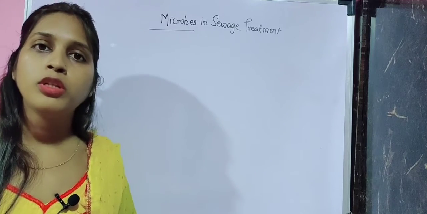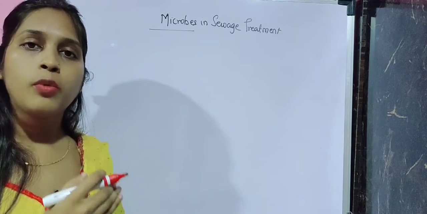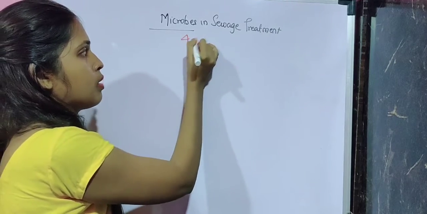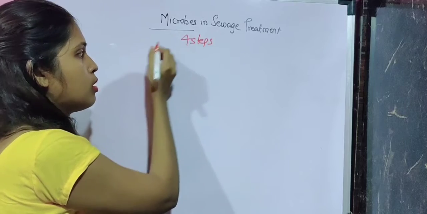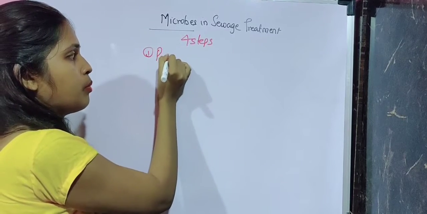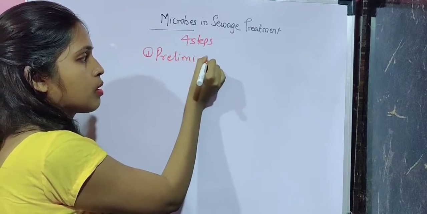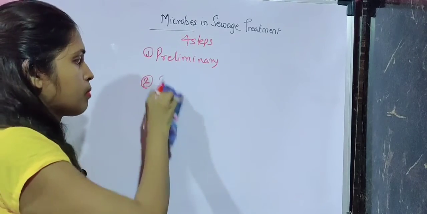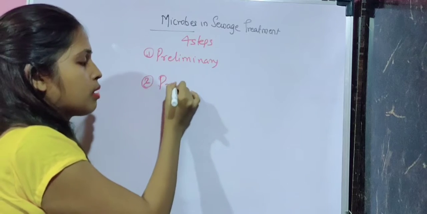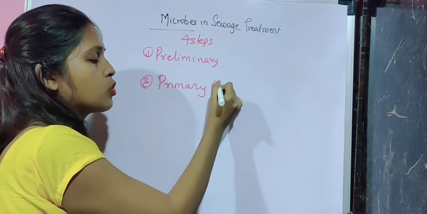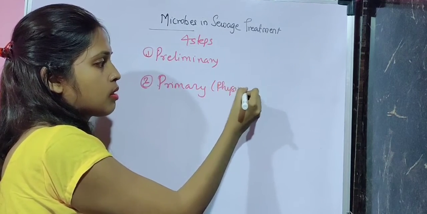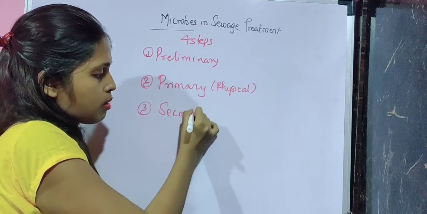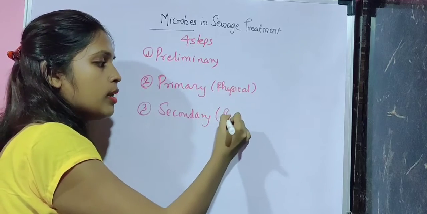There are 4 steps involved in the procedure of sewage treatment. The first step is preliminary. The second step is primary, which is also called physical. The third step is secondary, also called biological.